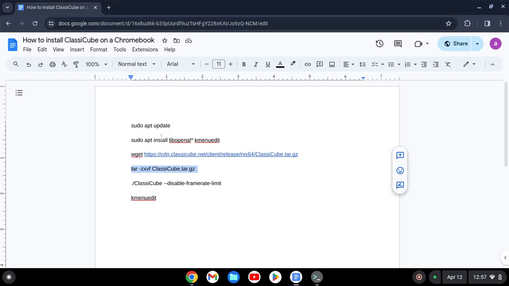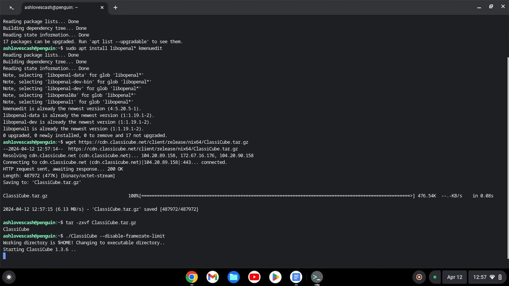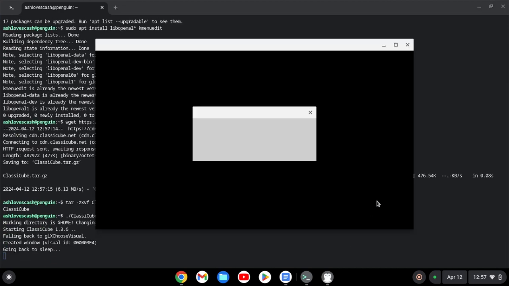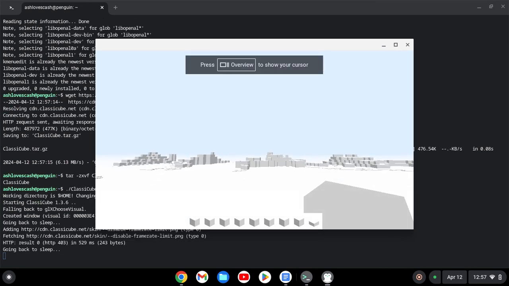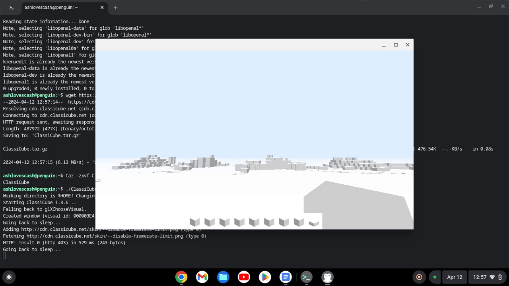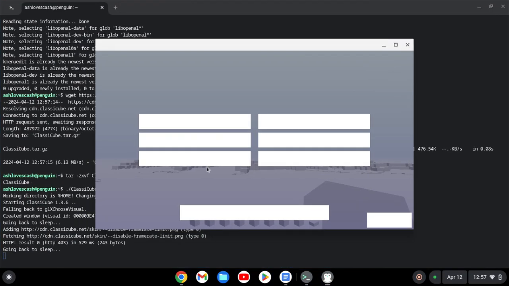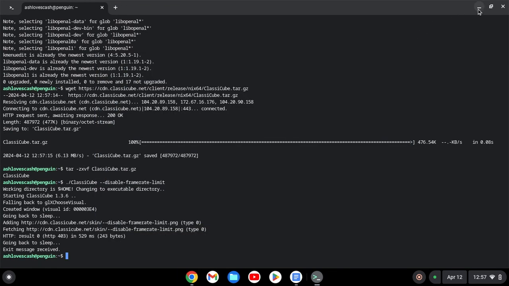And now what we will do is launch ClassiCube. Okay, so as you can see here, so now what you want to do is close ClassiCube.